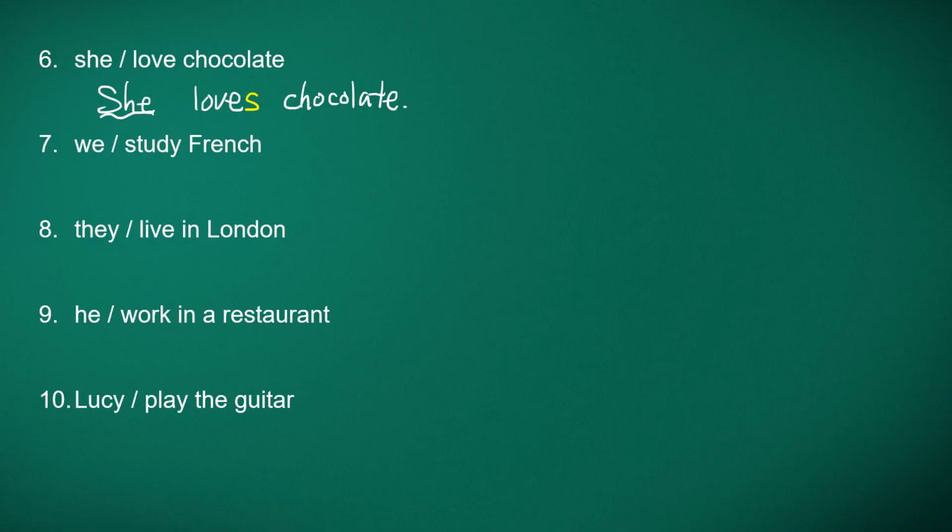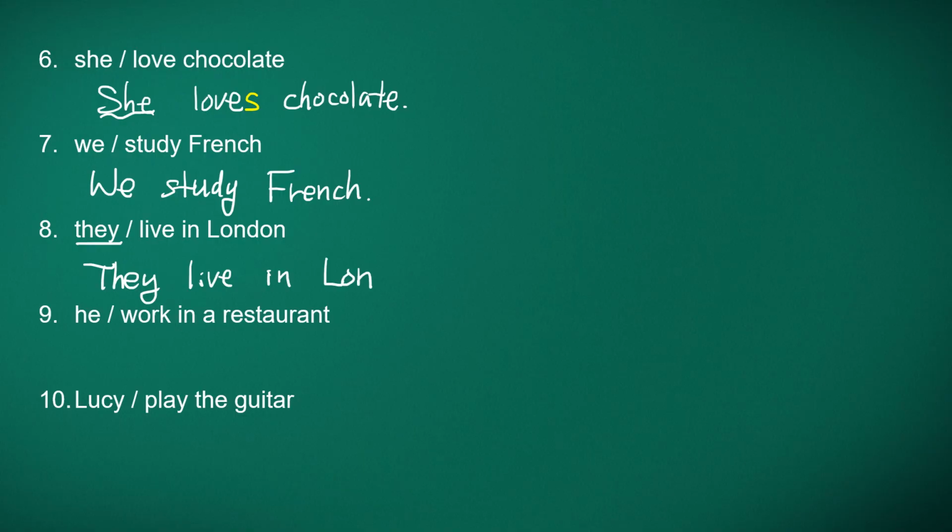And number 7, we study French. We is the subject, and this is called first person plural, so we don't change the verb. We study French. And number 8, they live in London. So they is the subject, third person plural, so we don't change the verb. They live in London. No problem.